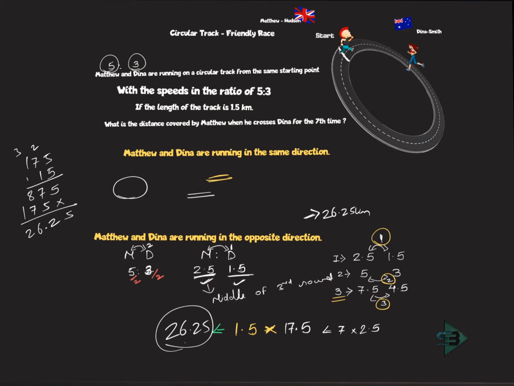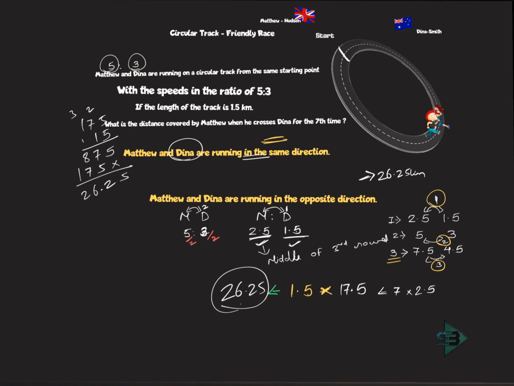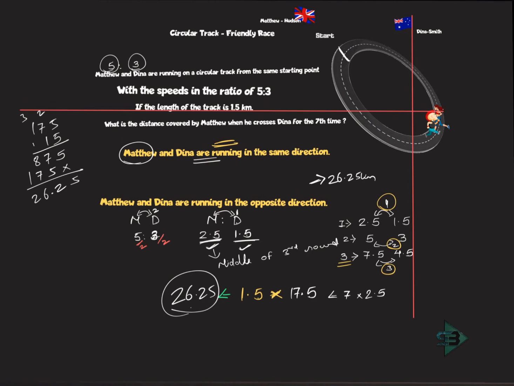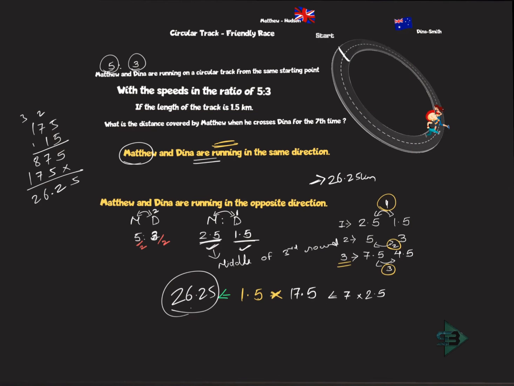So this is where they are. Dinah starts from here, Matthew starts from here. Together they complete one round when they meet for the first time traveling in the opposite direction. Right? Both of them together complete one round, and they meet for the first time. To meet for the second time, what will happen? Matthew will go here, Dinah will go here, and together they will complete one more round.